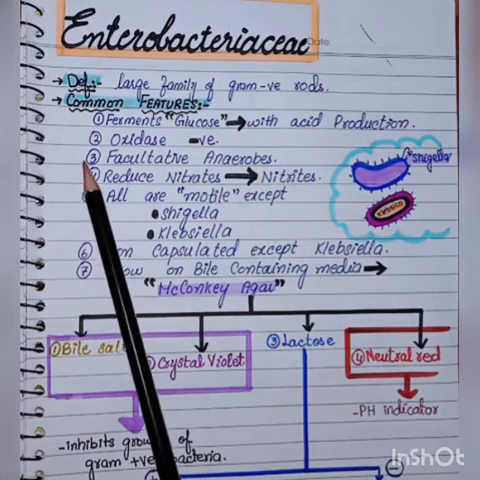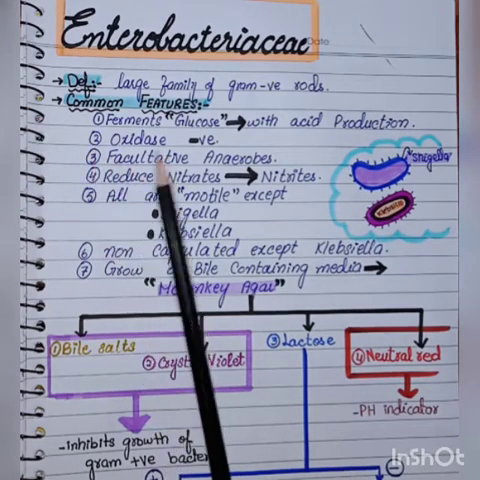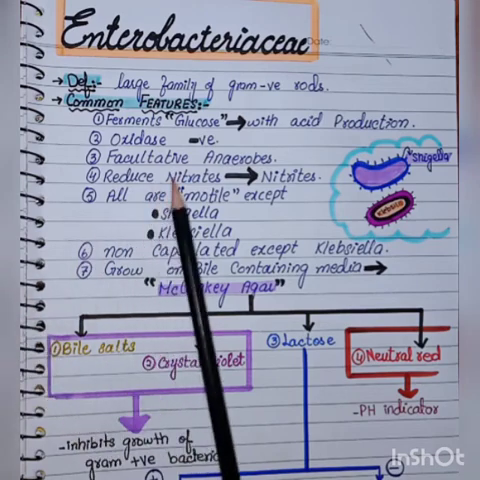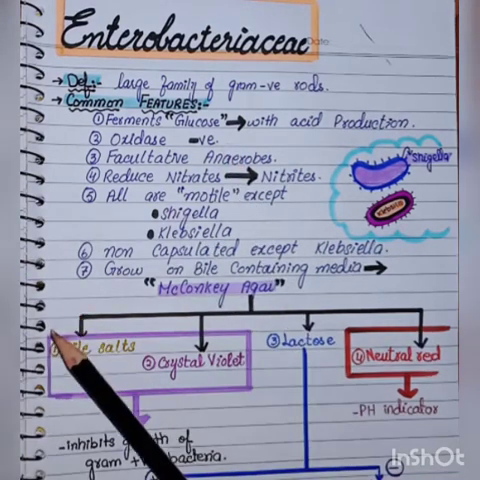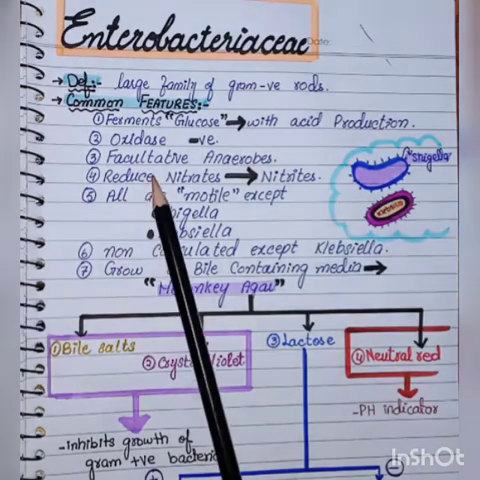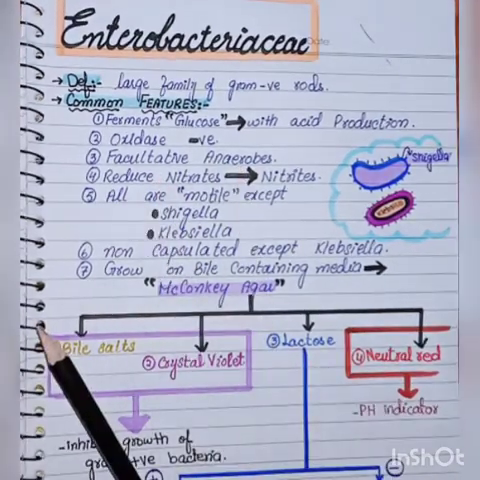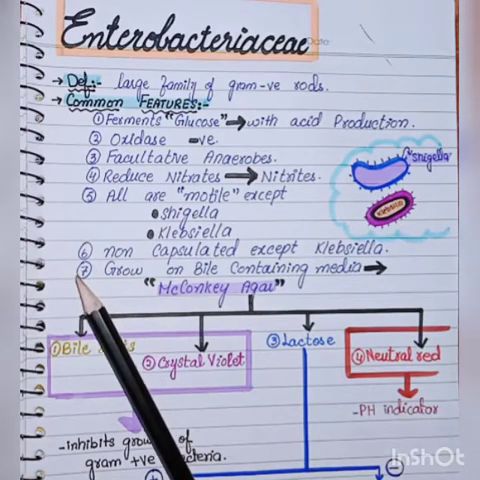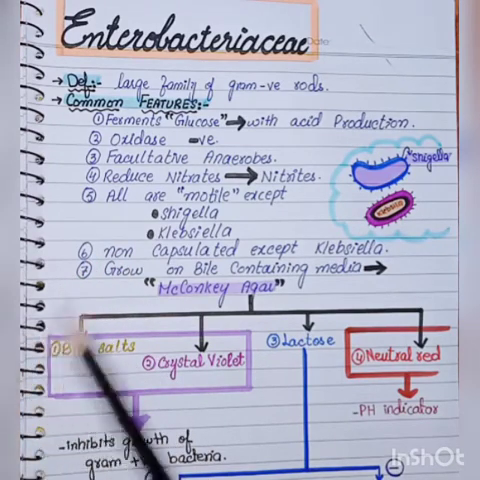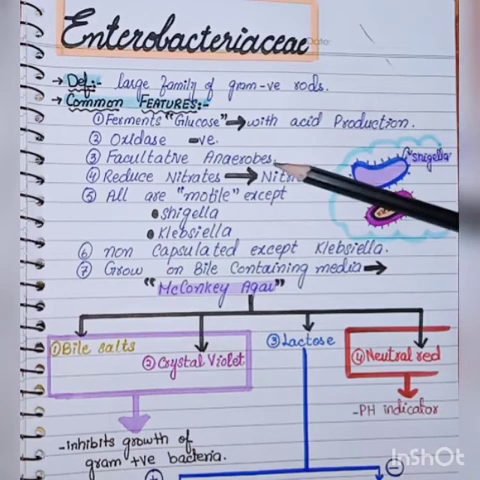Next, they are all oxidase negative. Can you tell me which organism is oxidase positive? Yes, remember this: Pseudomonas aeruginosa is oxidase positive, while the other family members are oxidase negative. Third, they are facultative anaerobes. Why are they called facultative anaerobes? Because they can grow in the presence or the absence of oxygen.